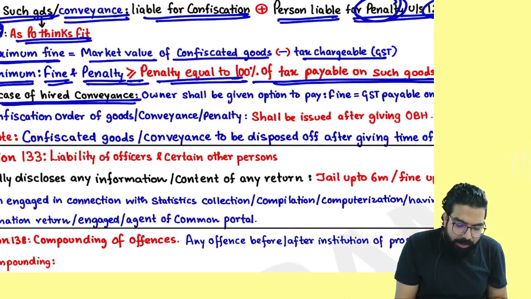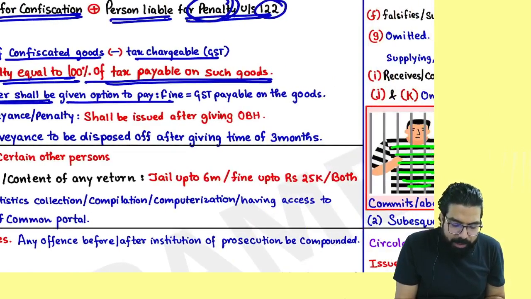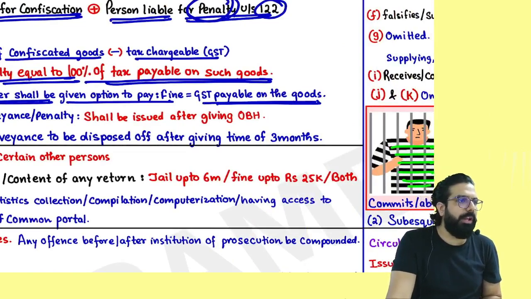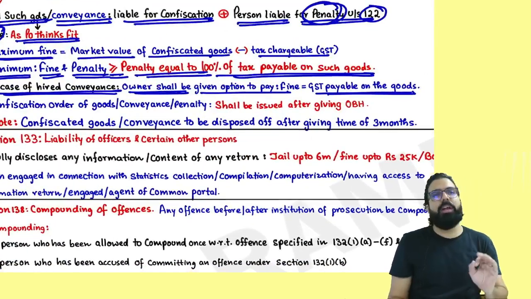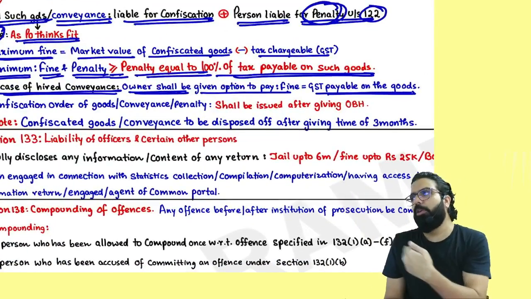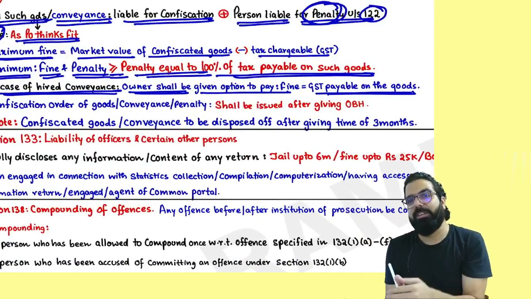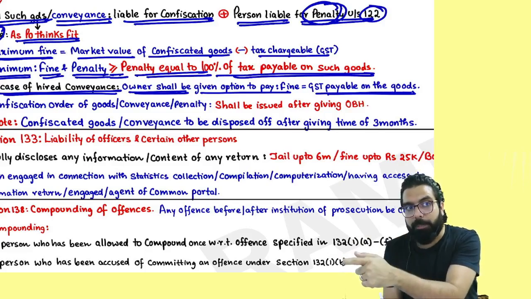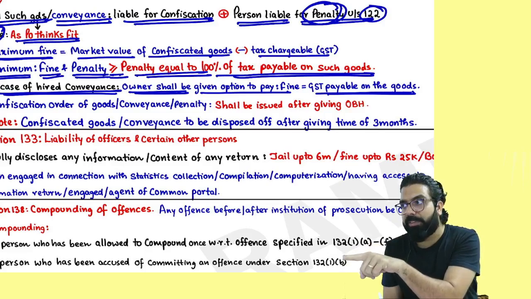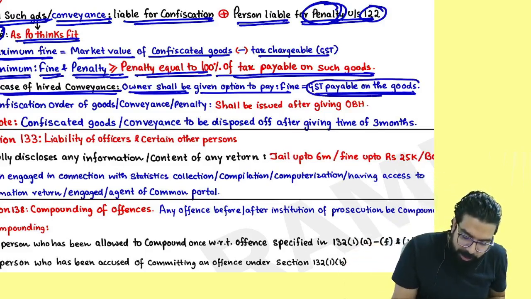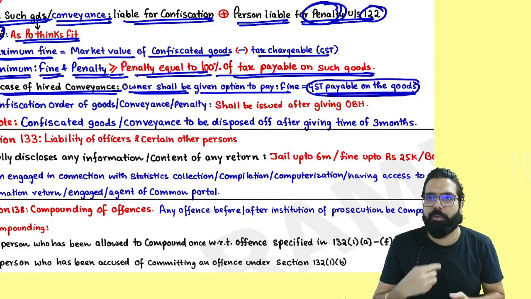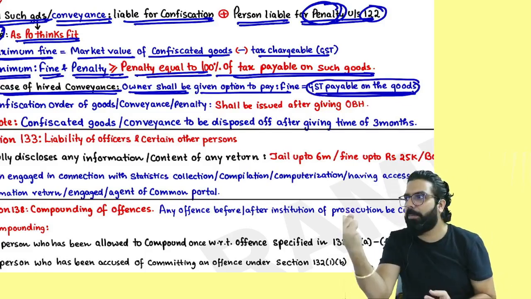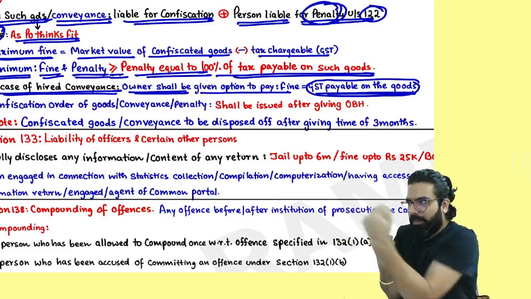Sir, in case of conveyance, the owner shall be given an option to pay a fine equal to the GST on such goods. Everyone over here, what are they trying to tell? Supposing you are the owner of the conveyance. You came and told me, sir, this was my conveyance, Ramesh was using it without my knowledge. If you prove it, then no problem. But if you could not prove it, because you don't want your conveyance to be confiscated, you have to pay whatever GST is payable on such goods. It means the department is taking the market price from me and the GST from you. Total amount came. Can I go ahead, everyone? Market price minus GST, I will pay. You will pay the GST.